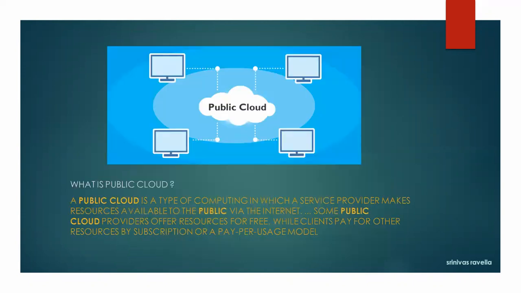Then deployment models, public cloud. A public cloud is a type of computing in which a service provider makes resources available to the public via the internet. For example, gmail.com, I told you, Google Drive. But some public cloud providers offer resources for free. We are using free only. While clients pay for other resources by subscriptions, a pay-per-usage model. Simple example. My Gmail account is free.